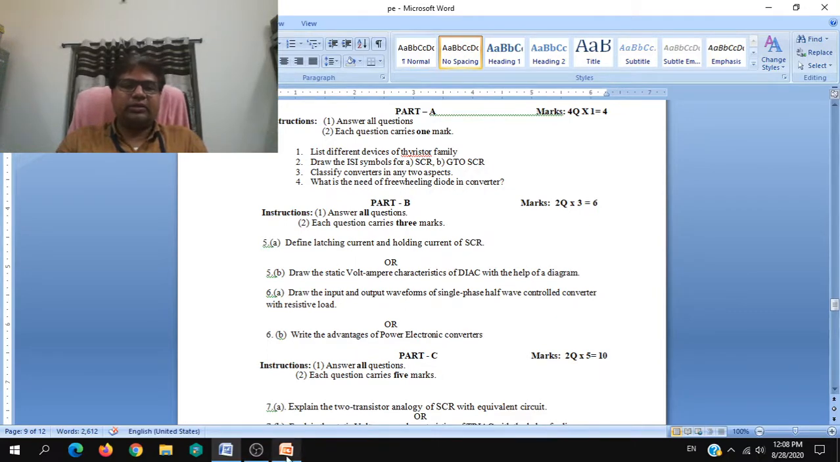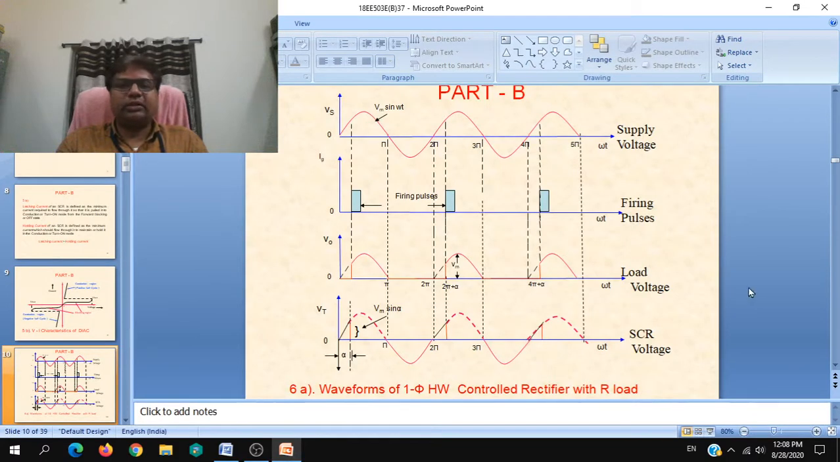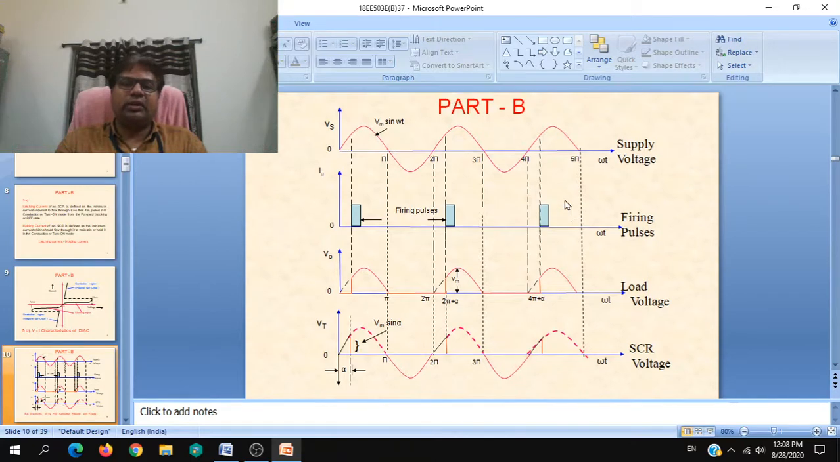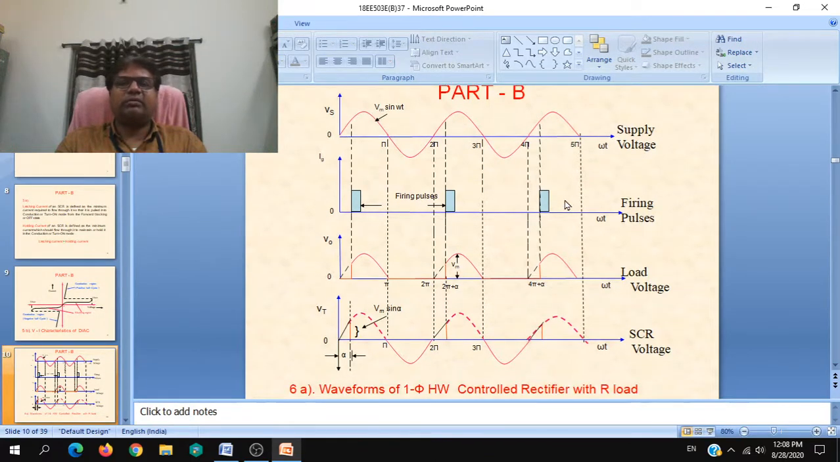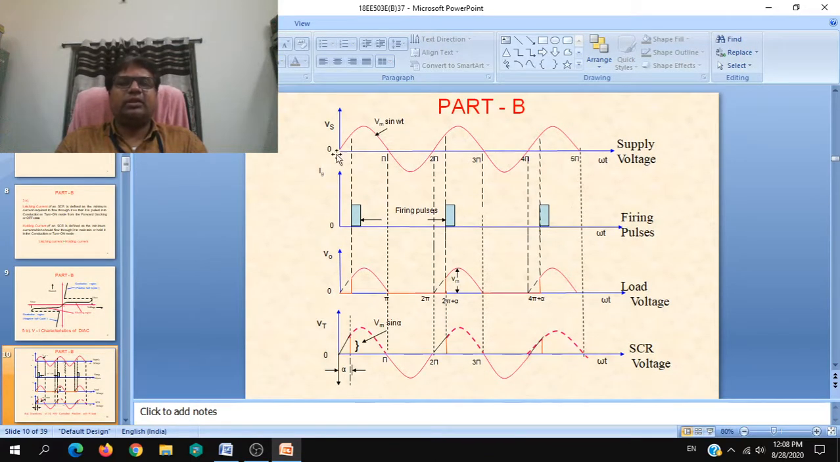So let us go through the answers for this. 6A is, draw the waveforms of a single phase half wave controlled rectifier with R load. You need not draw any circuit, simply draw the waveform. Single phase half wave, so obviously the supply voltage waveform is a sinusoidal waveform, Vm sin omega t, 0, pi, 2 pi, that is 90, 180, 360 degrees, continuous cycles.